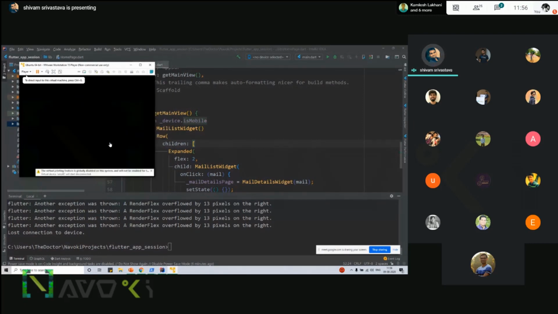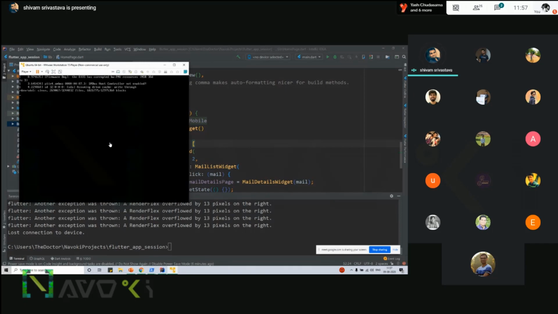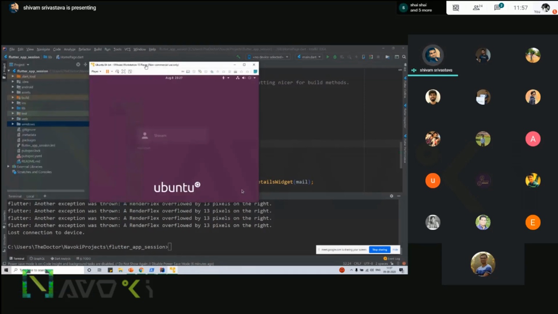Snapcraft Store is like another app store where you can install various applications. You can install Flutter SDK, Visual Studio, and you can upload your whole application, and then download it by command or by the GUI. There is also a video available on my channel on how to upload your first Linux desktop application. So this will be good practice. You can make your app and publish it, and your users can use it also.